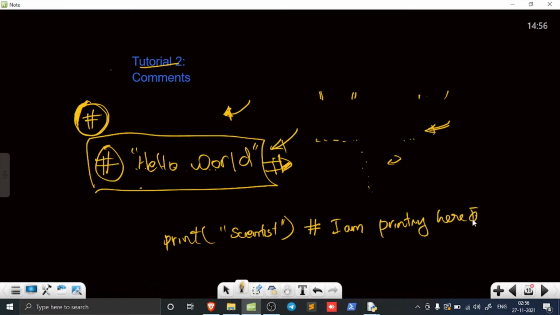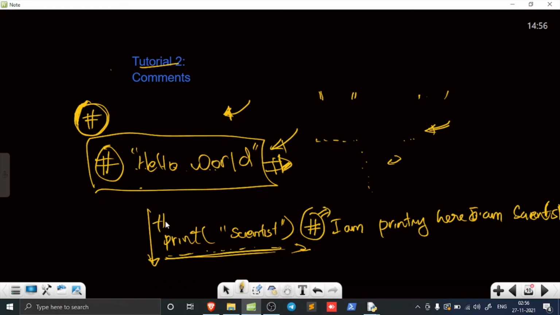When Python runs this, it goes left to right and top to bottom, and when it sees the pound symbol it stops, doesn't execute the rest of that line, and goes to the next line, if there is one, and executes it.